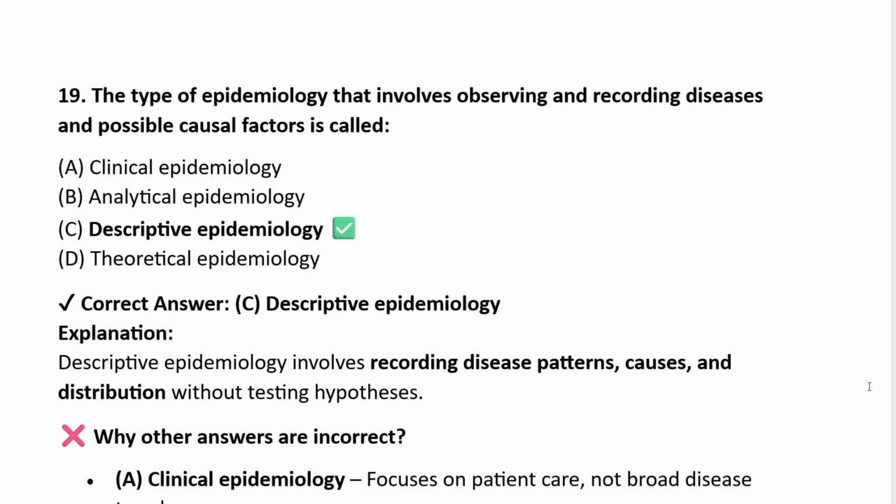19. The type of epidemiology that involves observing and recording diseases and possible causal factors is called clinical epidemiology, analytical epidemiology, descriptive epidemiology, theoretical epidemiology. The correct answer is descriptive epidemiology, C. It involves recording disease patterns, causes, and distribution without testing hypotheses.